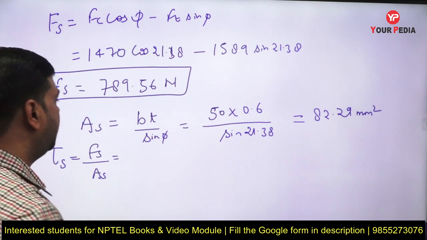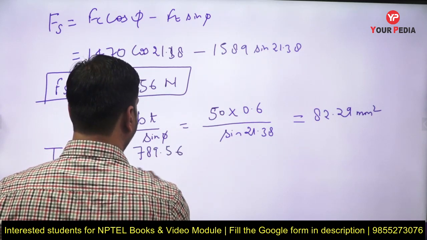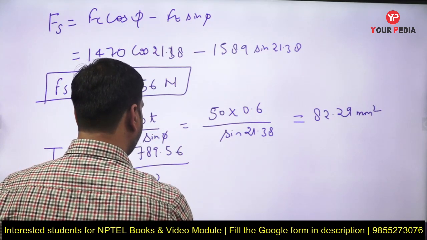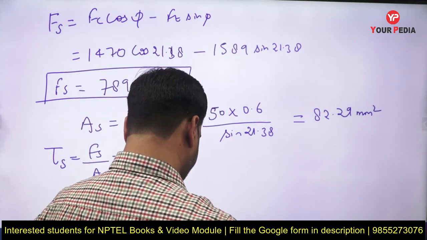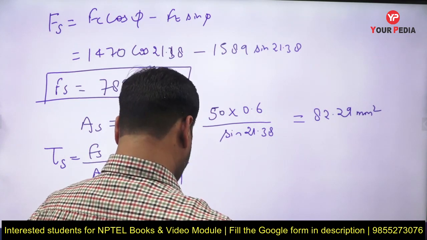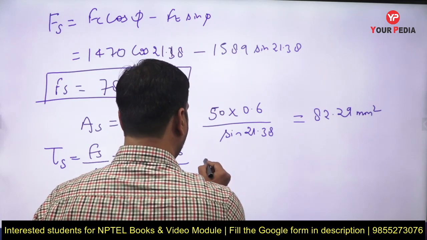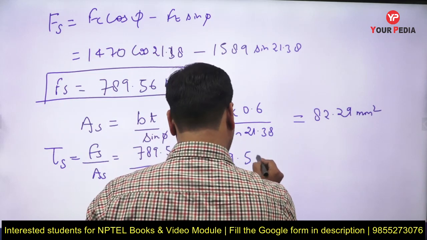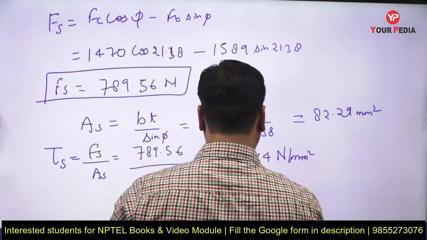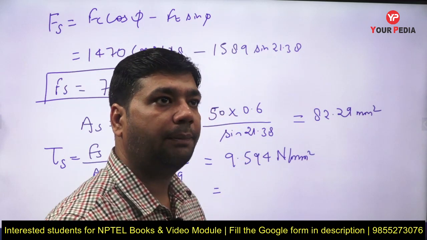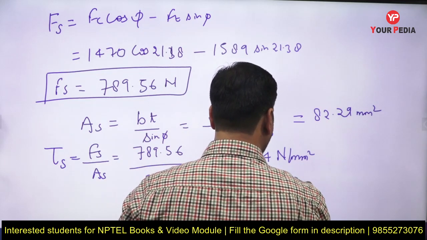The shear force we calculated is 789.56, divided by the shear area 82.29. This comes to 9.594 Newton per mm square. The question asks for the answer in megapascal, so you can write 9.594 megapascal.